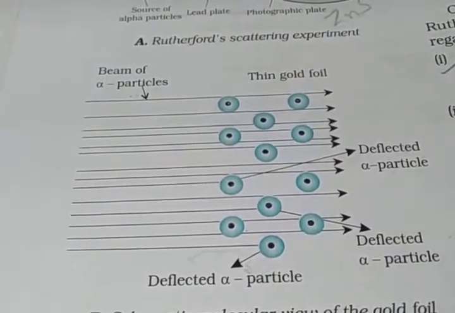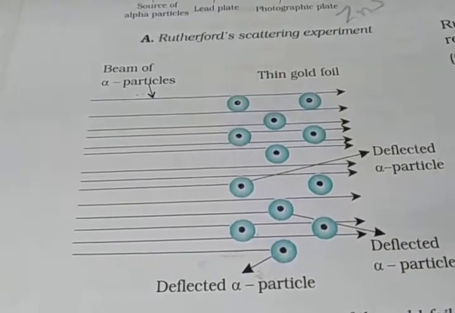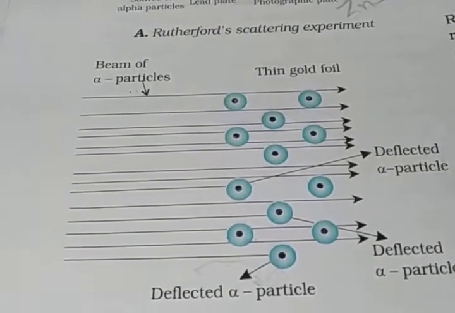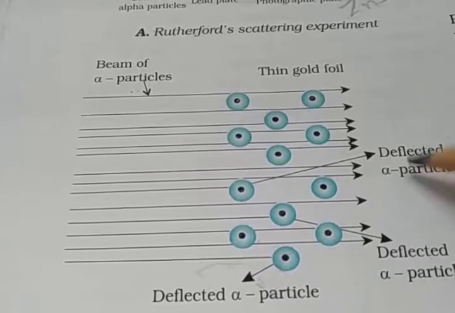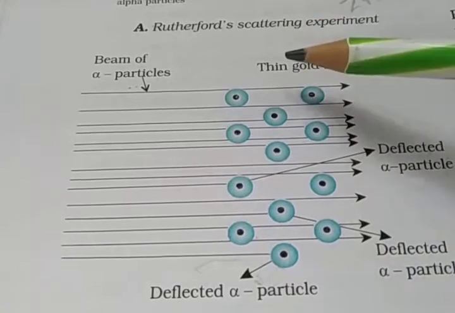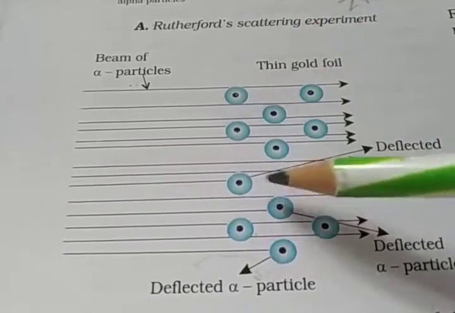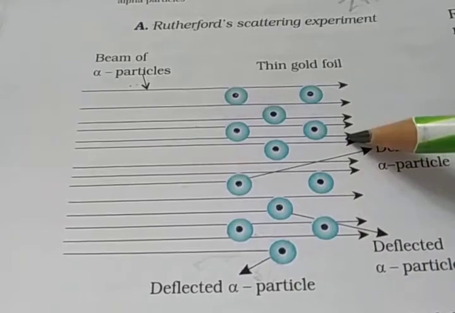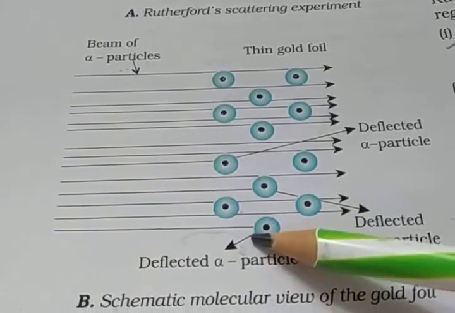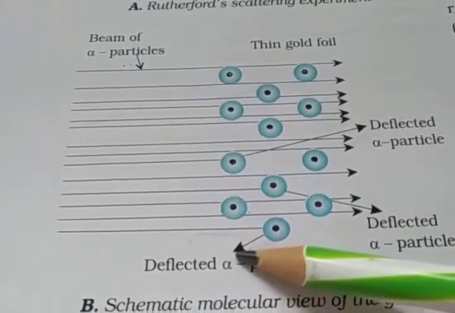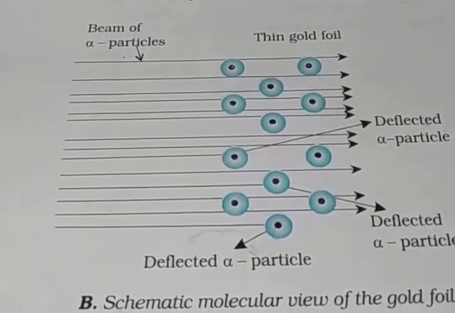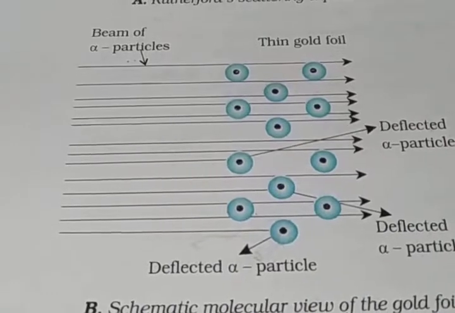Rutherford expected that the particles would slow down and change direction only by a small angle as they passed through the foil. But it was observed, first, that most of the alpha particles pass through the gold foil undeflected. Second, a small fraction of the alpha particles was deflected by small angles. And third, very few particles, approximately 1 in 20,000, bounced back, deflected by nearly 180 degrees. On the basis of the observations, Rutherford drew the following conclusion.